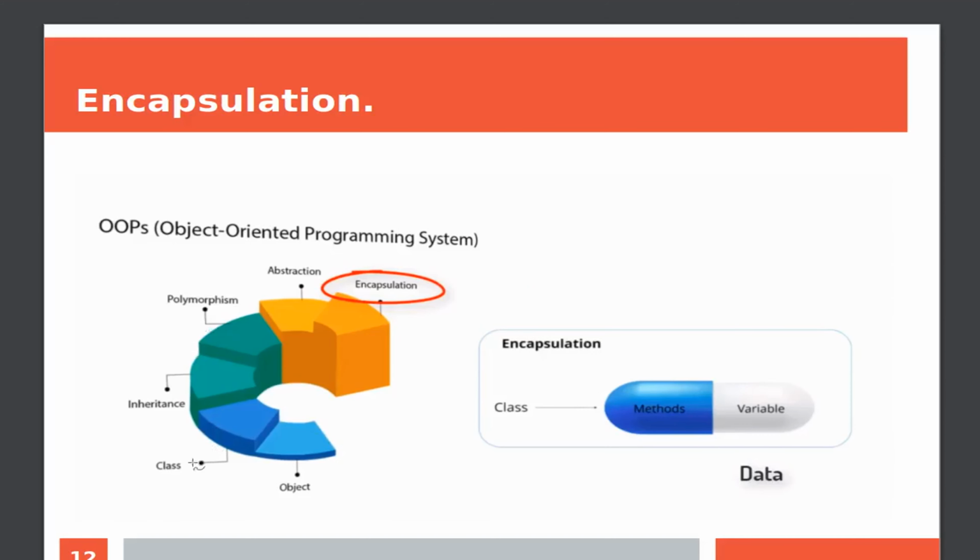So the first thing is class and object. I hope you are quite familiar with class and object, so let me brief it. So what is a class? Class is a blueprint or a structure, but an object is a part of a class that follows the same structure of a class. That's it. The next feature is abstraction.